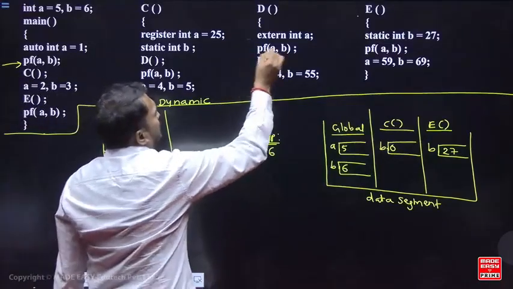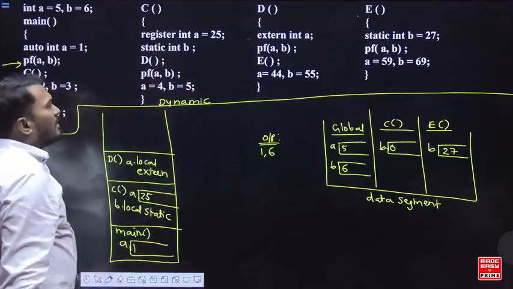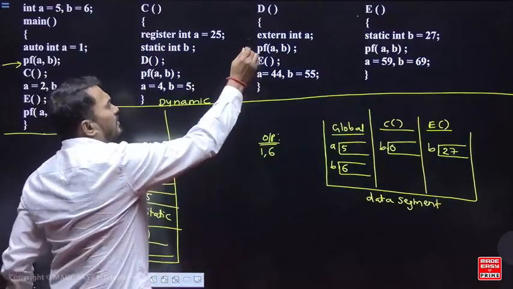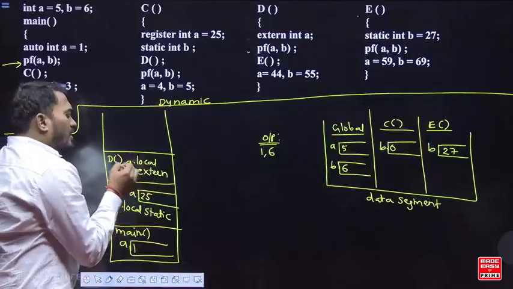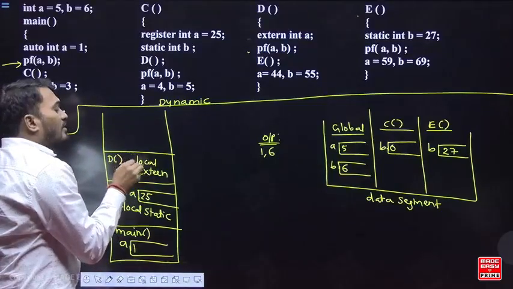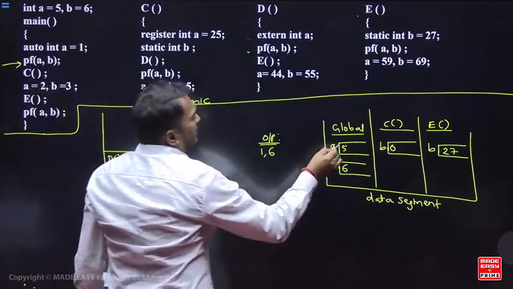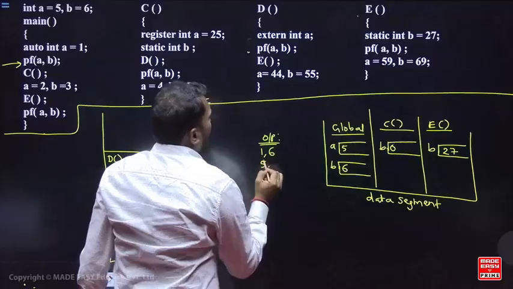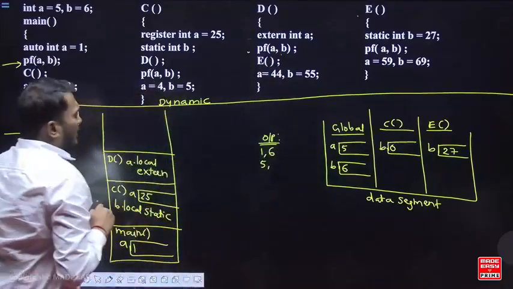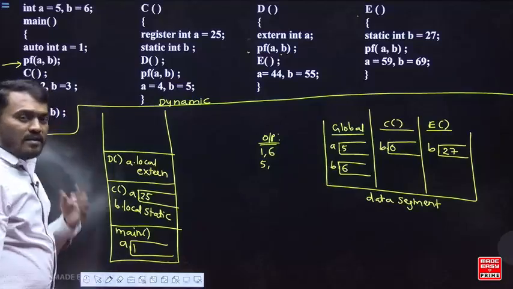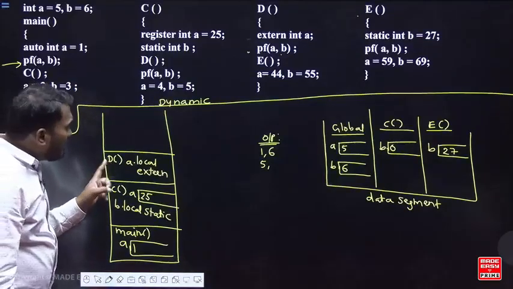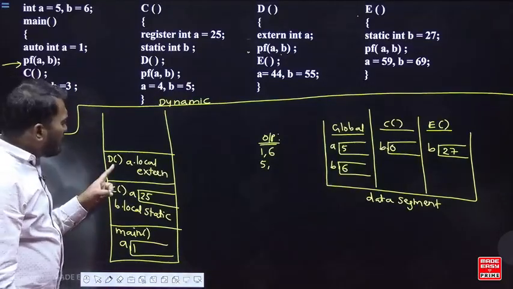Next you say printf a comma b. In the function d, a is a local variable, but you take the memory of the global. The value of a in global is 5. But b is a free variable in function d.